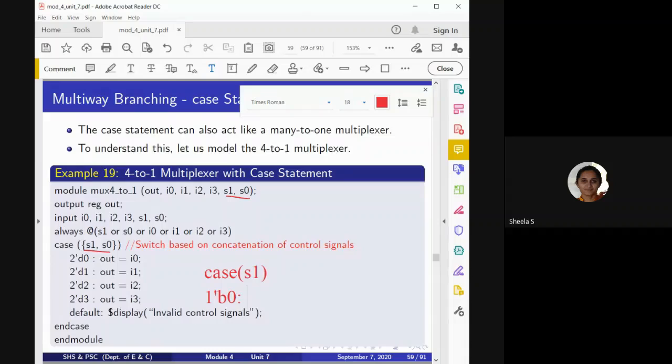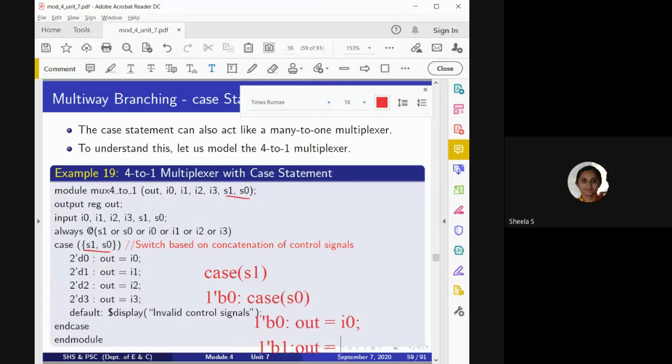So for that, once again I can use case. Here I can check S0, and then I can mention alternatives for this case, that is when S0 is equal to 0, in that case out should be equal to I0. Okay. Otherwise, if the corresponding input S0 is equal to 1, then out should be equal to I1.